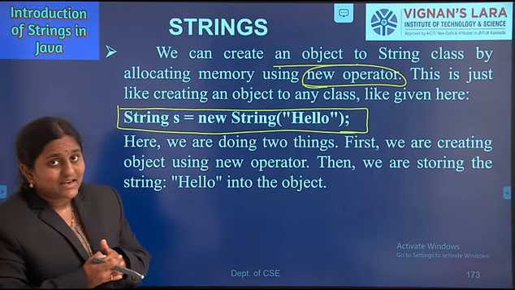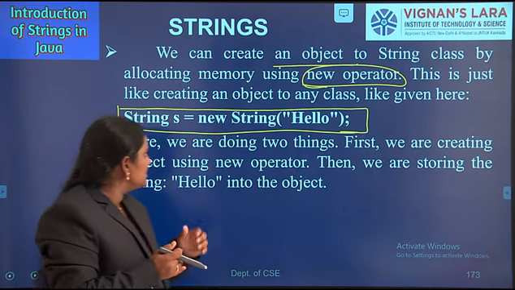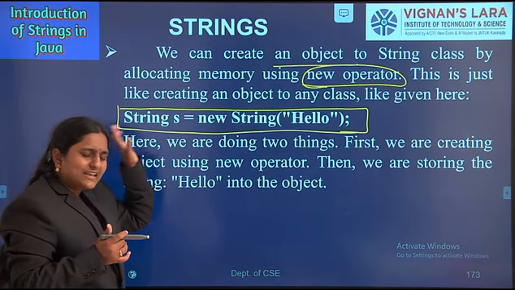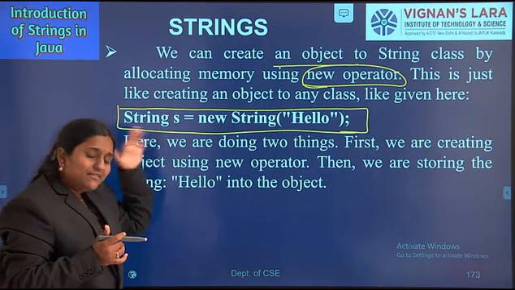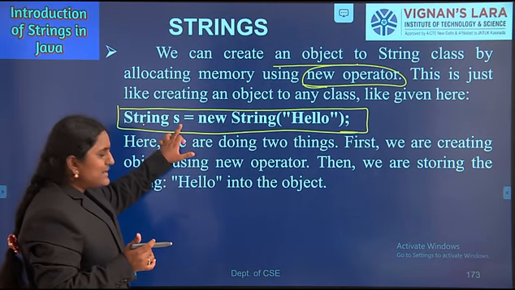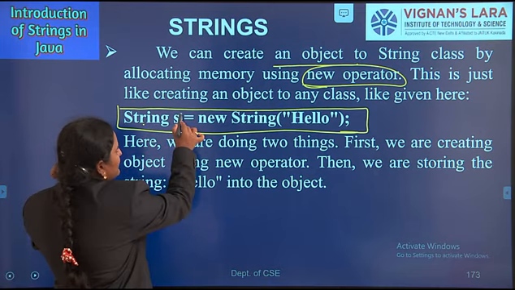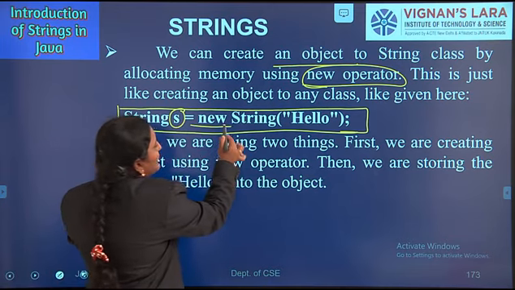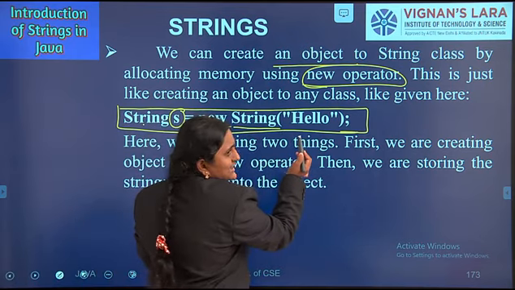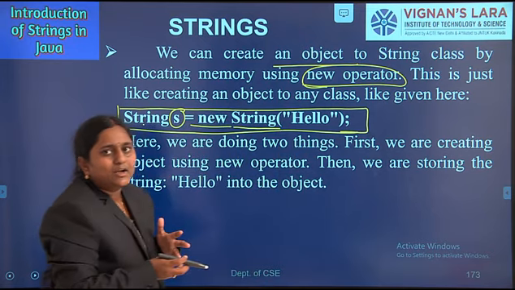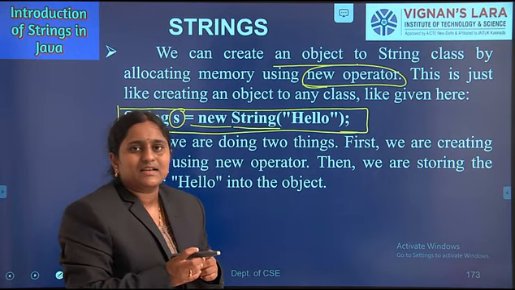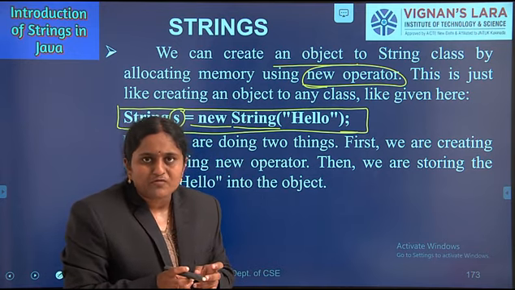What is the syntax for creating an object in Java? Class name, here String is a predefined class. Anywhere we can create an object of String. Here, s is the object name or reference variable. Using the new operator, we can create a string in Java. Next, String is the constructor. By calling the constructor to define and accept a string.